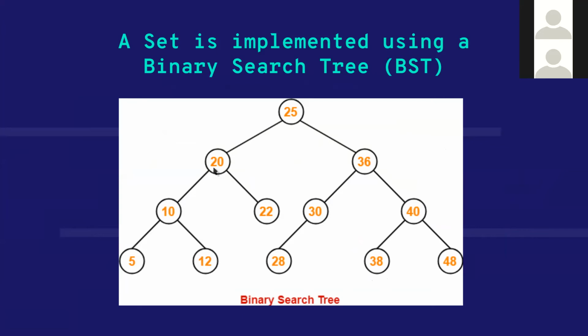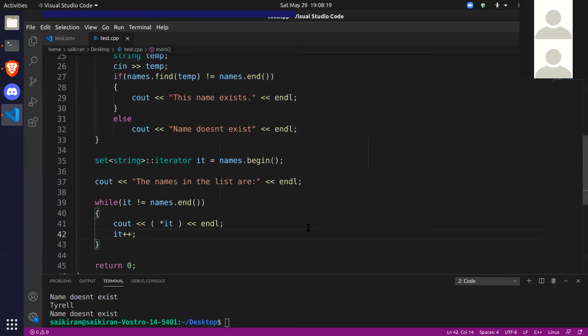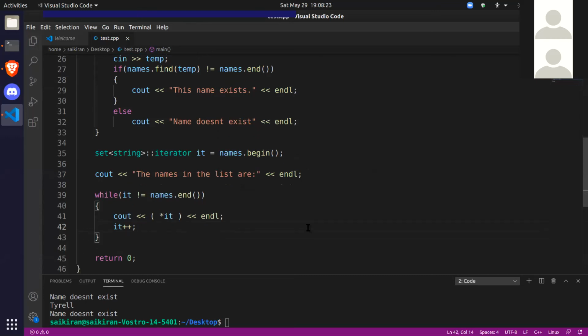Next it should go to 20, 22, 25, 28, and so on. All that logic is handled behind, and we don't have to know how it is implemented. All that is being done just by this small operator overloading statement, it plus plus.